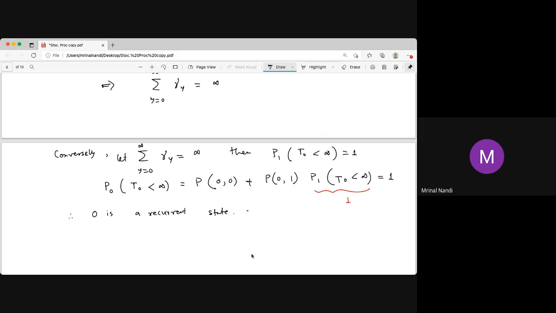And since 0 is a recurrent state and 0 leads to every state, therefore every state is recurrent. That means the whole Markov chain is recurrent. So the chain is recurrent.